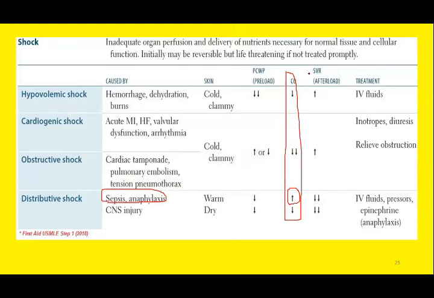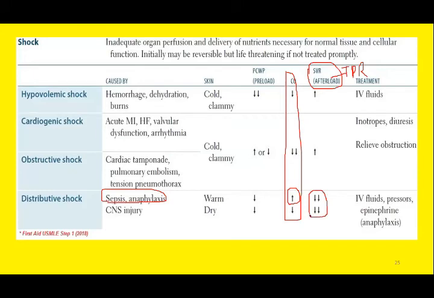So you can observe total peripheral resistance or systemic vascular resistance. So TPR is another important parameter that we have to look at during different types of circulatory shock, TPR or SVR. So distributive shock is known as low resistance shock. The other name for vasogenic shock and distributive shock is low resistance shock. Why do we call it low resistance shock? Because the total peripheral resistance is decreased here.